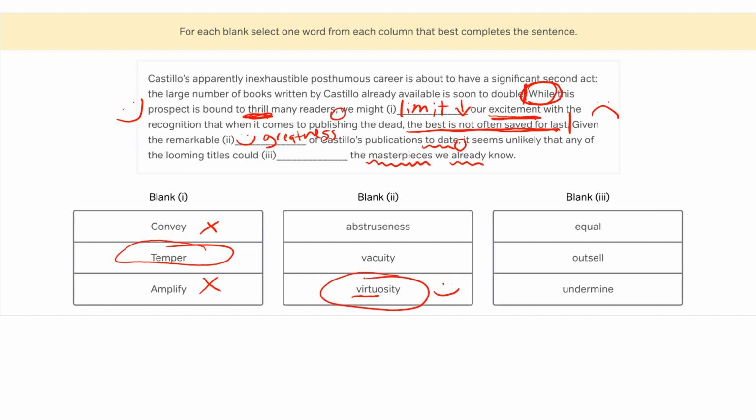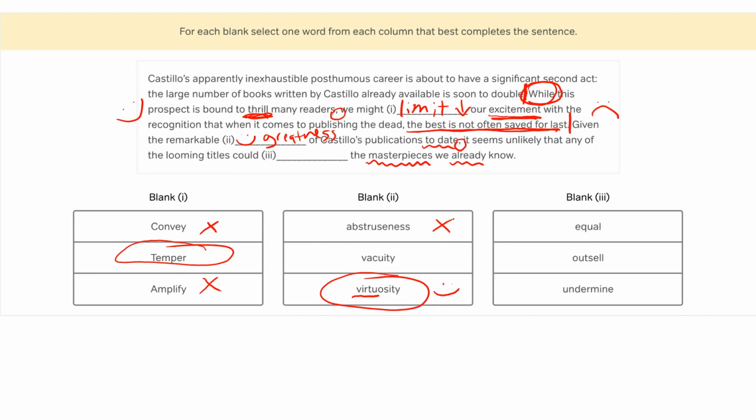Now, if you do know things about these other answer choices, this is going to be significantly simpler. So if we look at abstruseness, this is a word that's similar to obtuseness, right? It means difficult to understand. This is a negative word. So that's not going to be a great pick here. Vacuity is based on a similar root to vacuum. It's like emptiness.